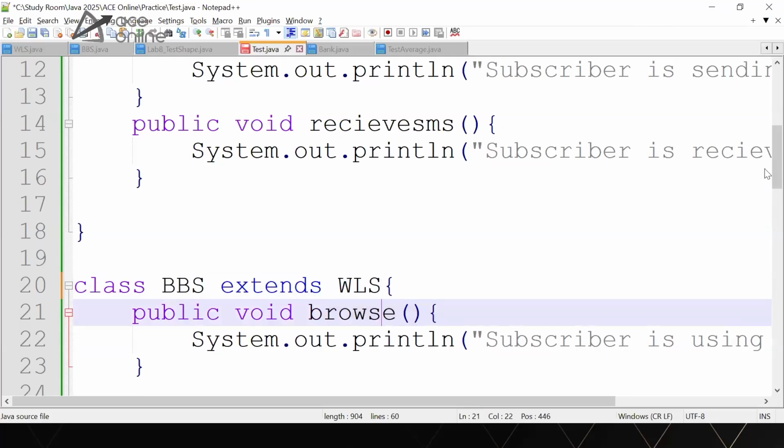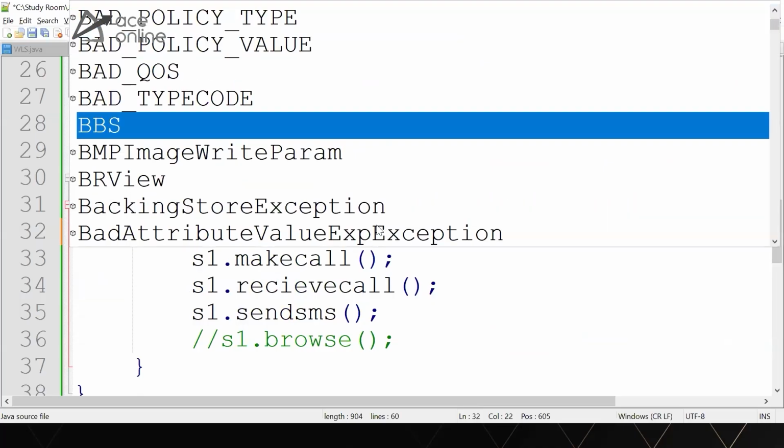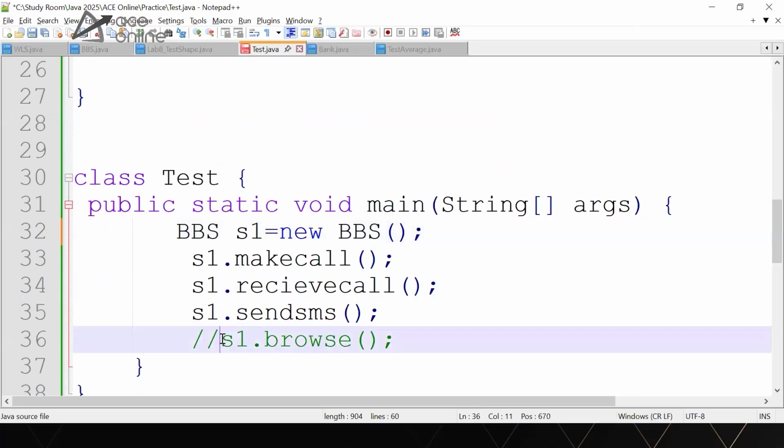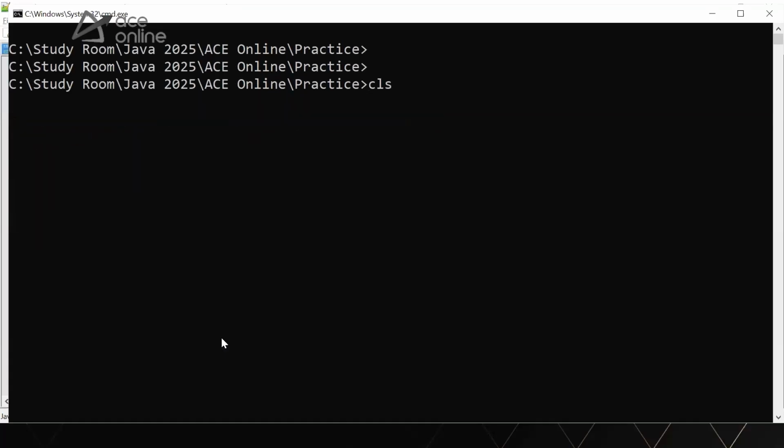So still I can make the object of BBS. BBS S1 is equal to new BBS. And then I can call browse, I can call send SMS, I can call receive SMS. All these methods are possible. Now when I compile the code, you can see the code gets compiled.